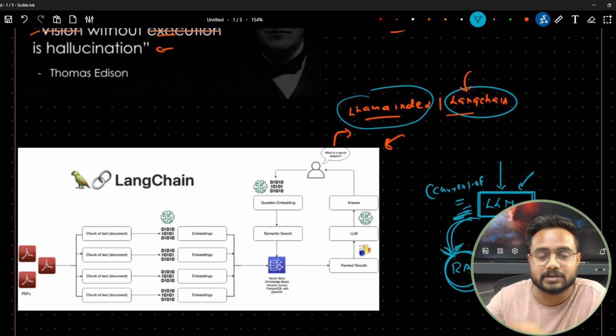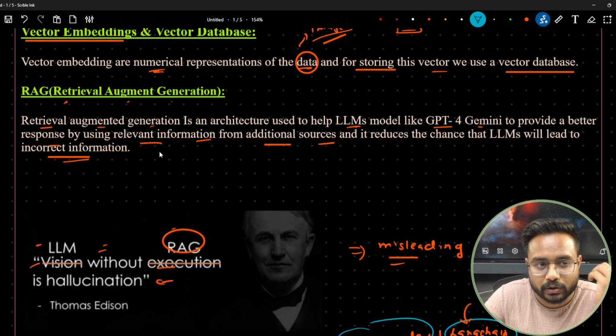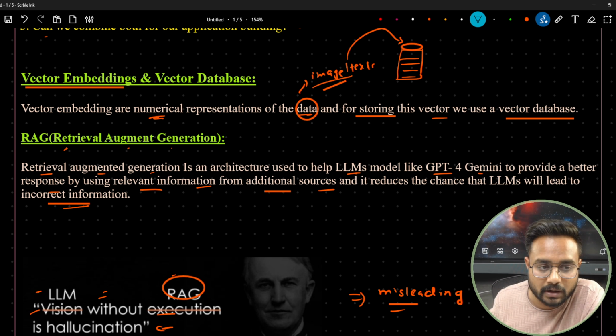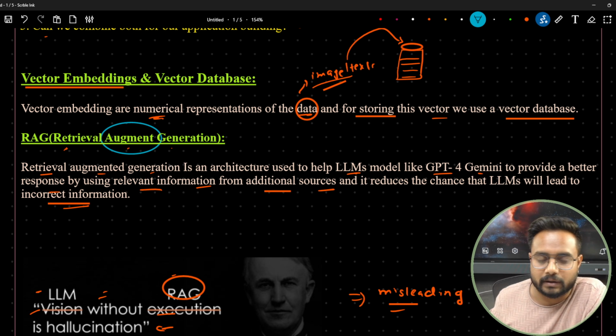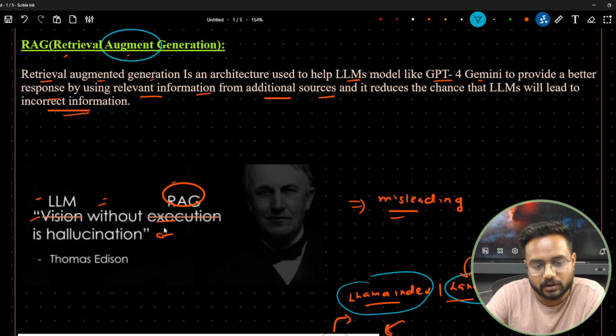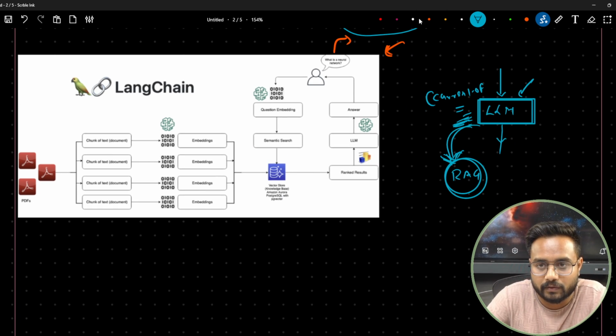Don't worry, in the next video I will give you the detailed meaning of this augmentation, what the meaning of augment is, and I will definitely be coming up with that video very soon. Now, if you look at this particular architecture, what are we doing?